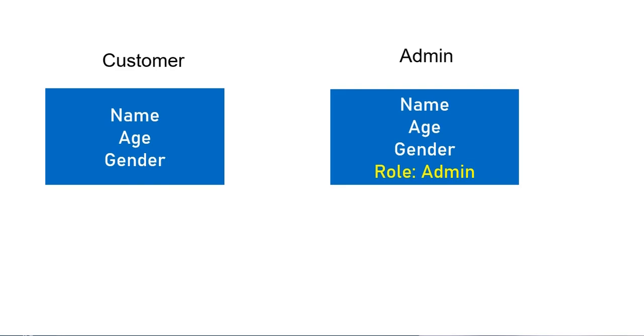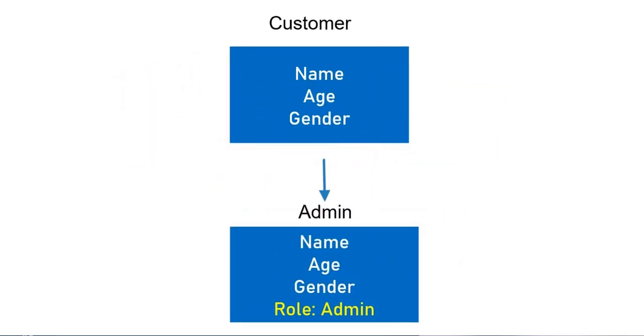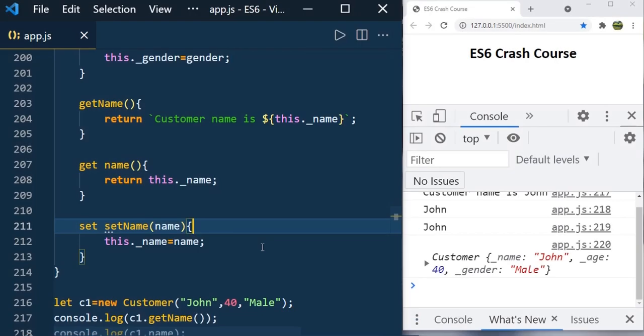So admin will have more privileges, like he will have the admin role and he can do more than what a customer can do on the website. So if you want to create the administrator class, the administrator can inherit the properties of the customer. So using inheritance, the administrator class has no need to define all these properties again.